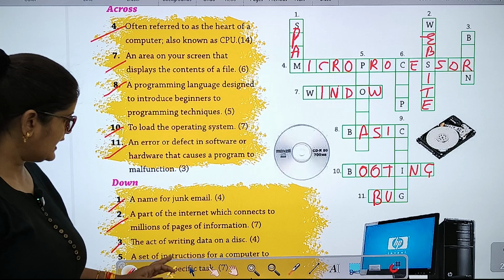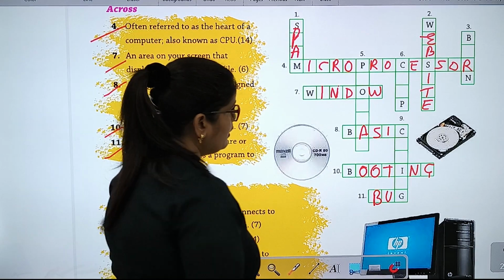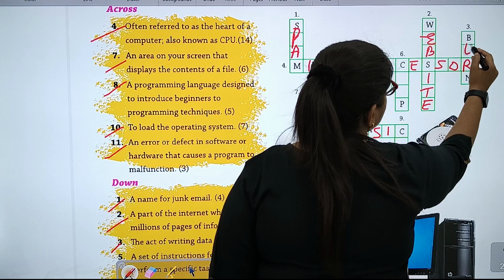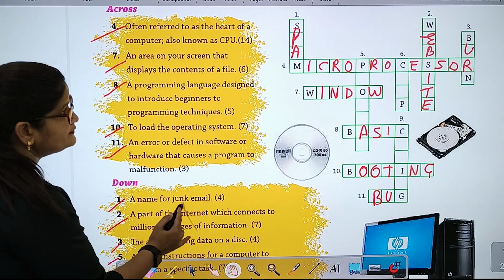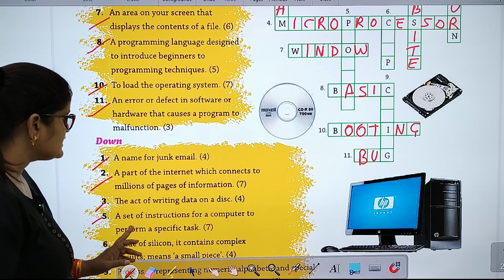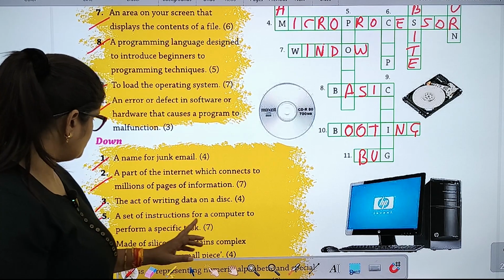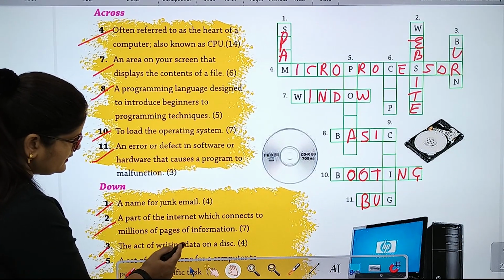Number 3, the act of writing data on a disk. It is burn. Number 5, a set of instructions for a computer to perform a specific task. Program.